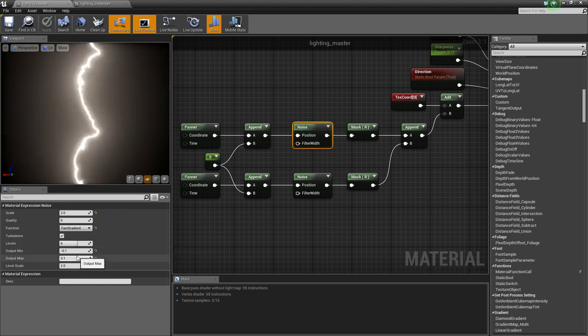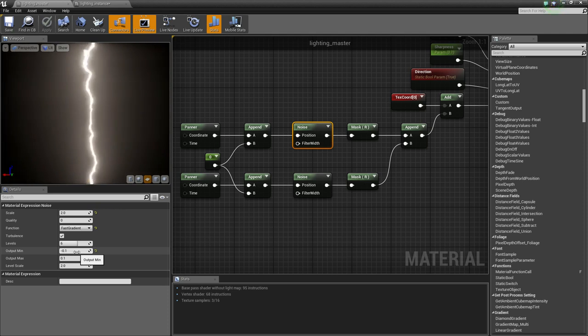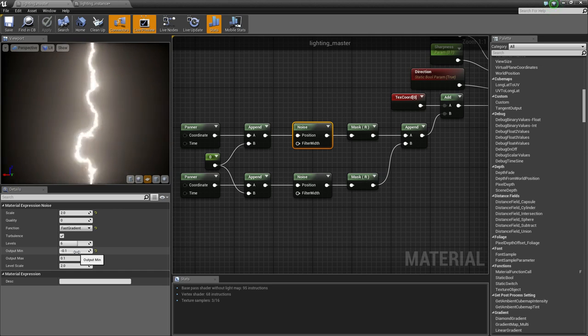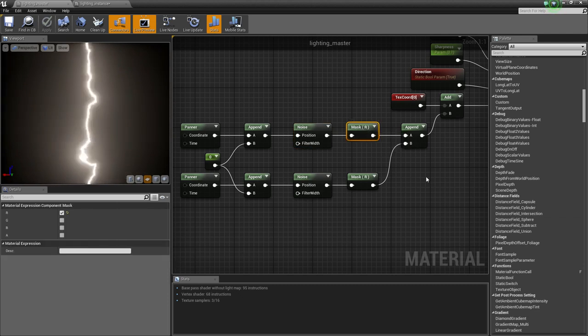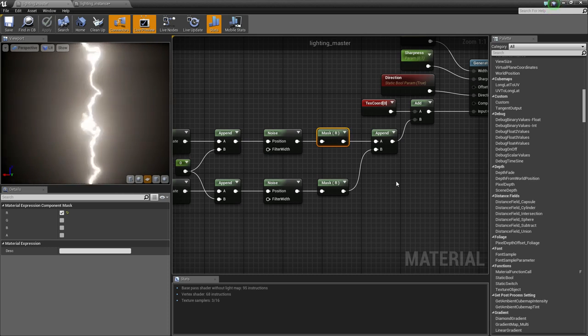Now your output min and max, these are very important. You want them very small because big numbers can have a very big effect when it comes to the UV coordinates. We're talking about a value between 0 and 1, so we don't want to adjust those too much. So the min for the first noise is set to negative 0.1, and the max is set to 0.1, and the default level scale. I then masked the noise so we just got the R value, so it's just a single channel.